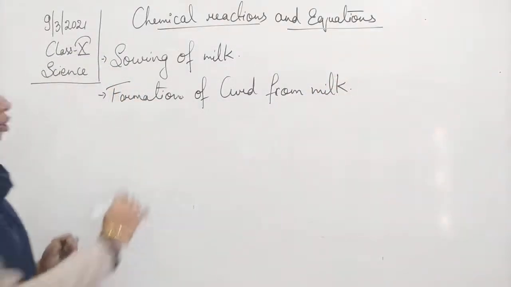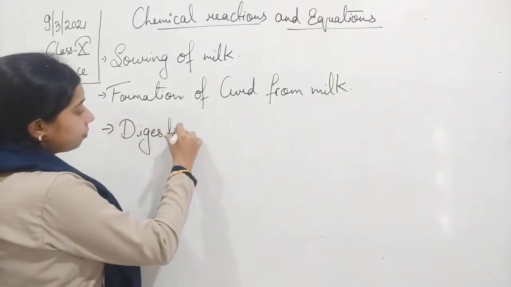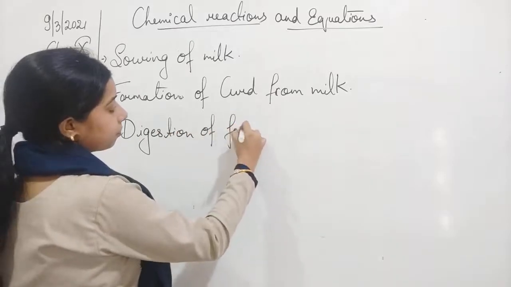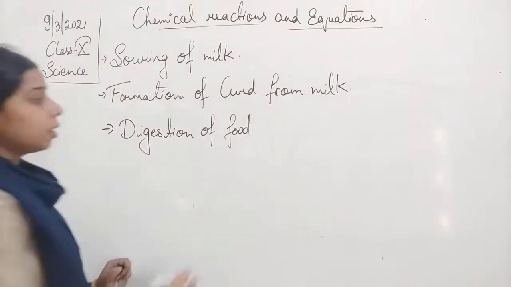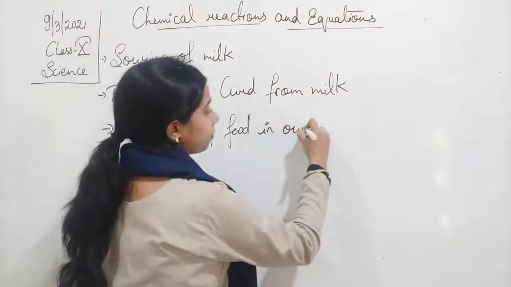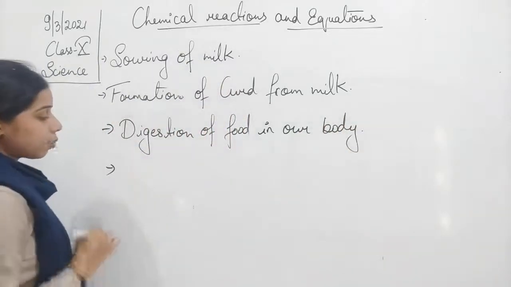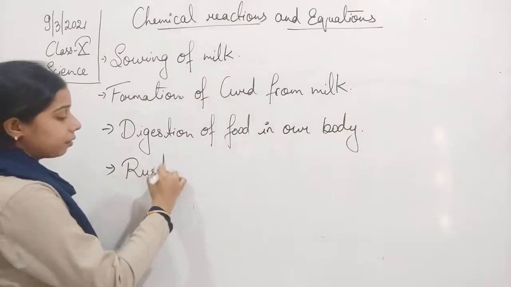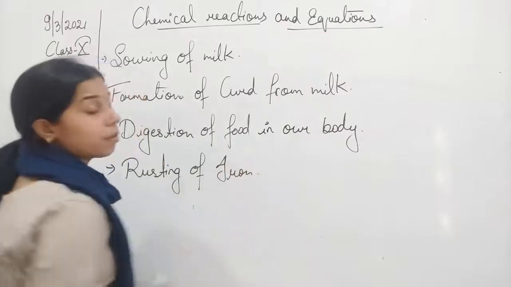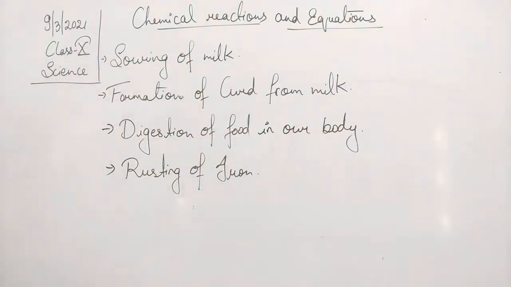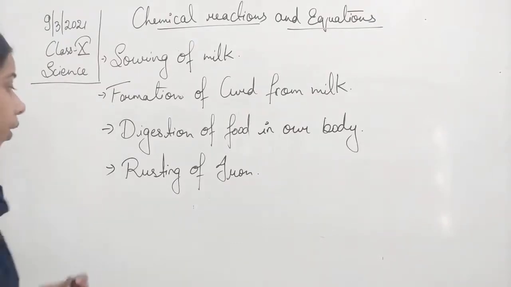Next one is digestion of food in our body. Next one is rusting of iron. Then cooking of food.